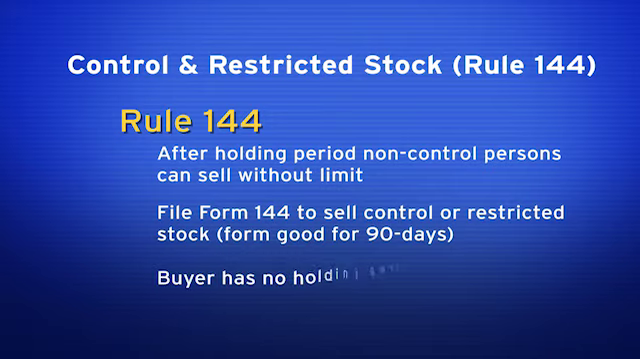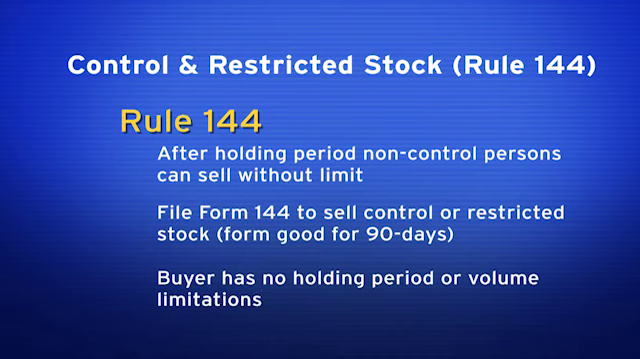Now, whoever buys the stock as part of the 144 sale, they will have no holding period, nor will they have volume limits. Once that stock is sold, Rule 144 would not apply. So whoever acquired the control stock, whoever acquired the restricted stock, must comply with Rule 144. Once the person who acquired that stock sells it, the new buyer is not obligated under Rule 144.